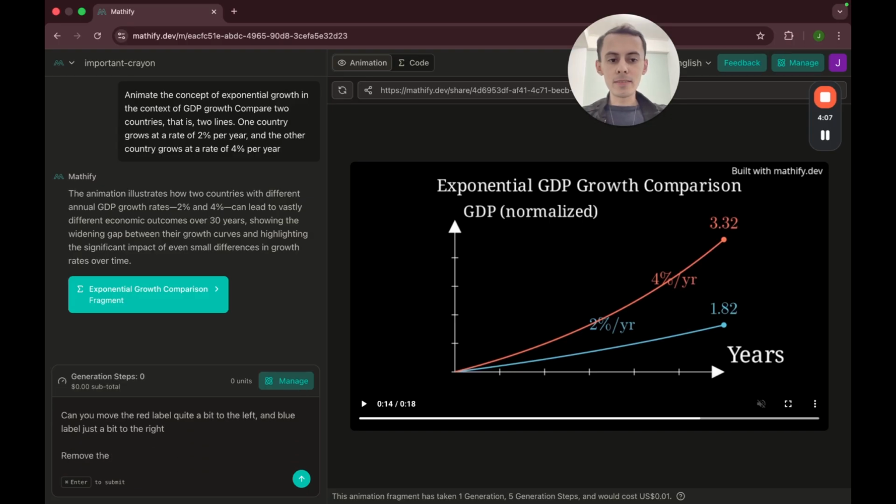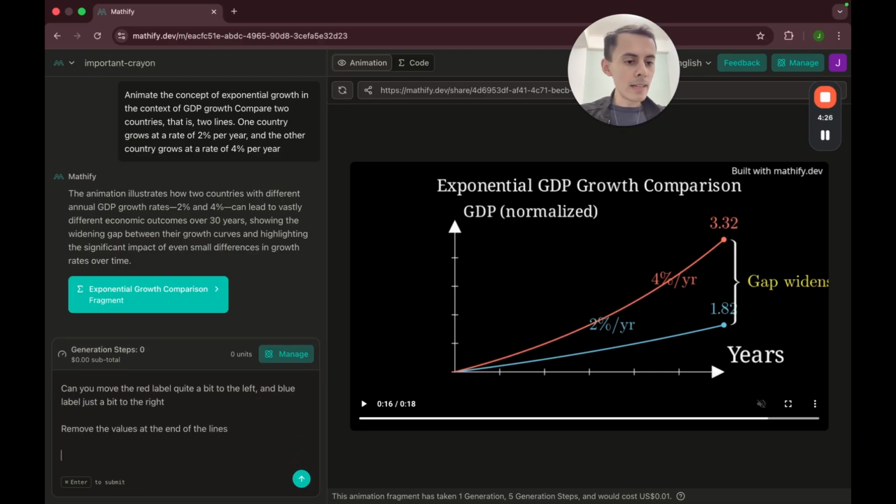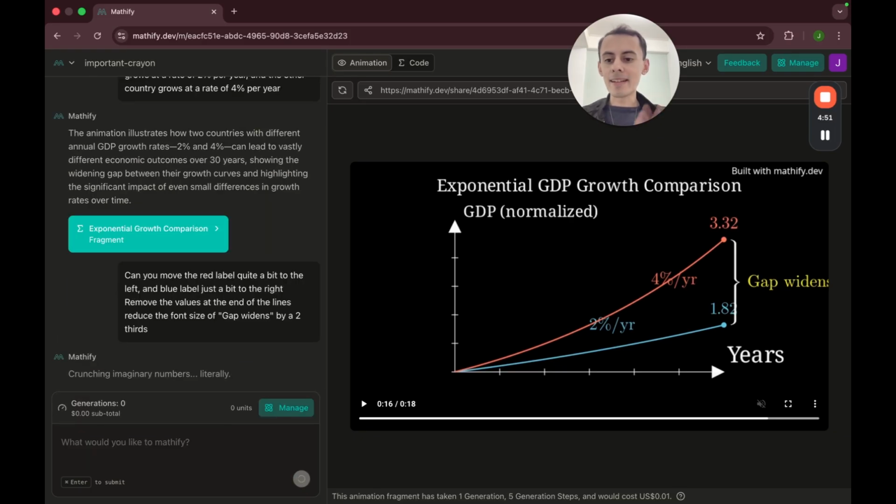Remove the values at the end of the lines, and gap widens, reduce the font size of gap widens by two thirds. Okay, so we make the changes.